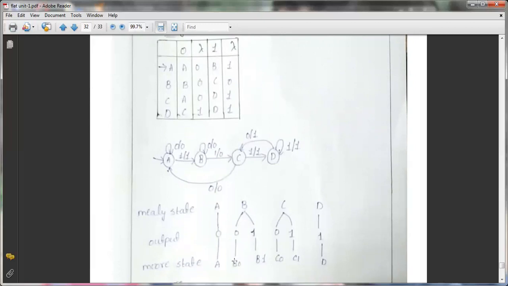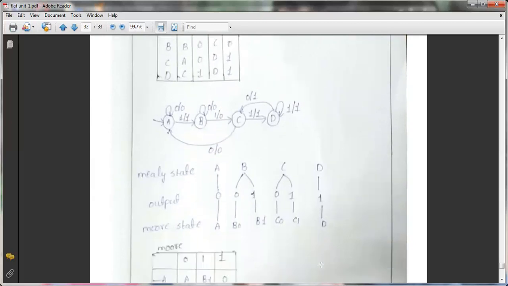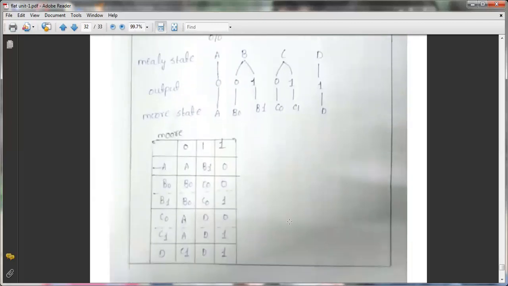If it is 0, it is B0. If it is 1, it is B1. Again, C with 0 is there and C with 1 is there. Again, we have to divide that into C0 and C1. Again, see here, D with only 1 is there. So that is a single state here. Then what we are going to do?